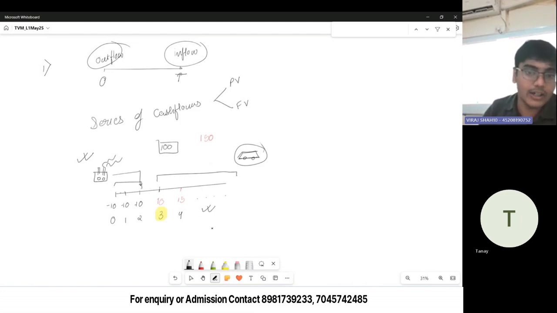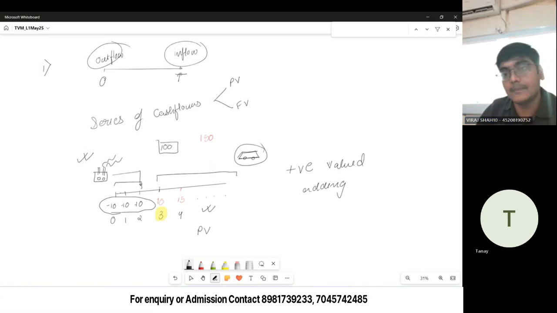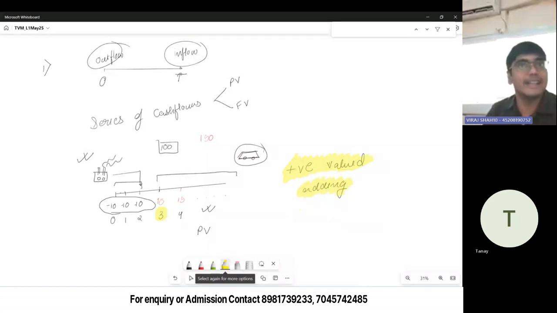If the amount of sales that I am making from this factory in present value terms is higher than the cost of making the factory, that means net I am adding value to the company by putting up this factory. Net I'm giving a positive value add by setting up this factory. Correct, Tanay? You're with me? Okay, so this is how it works in a real life scenario.